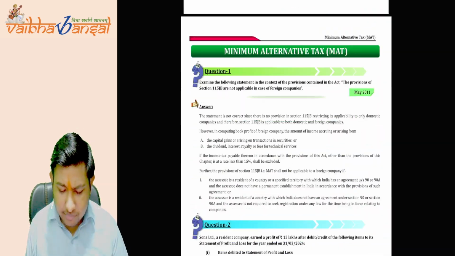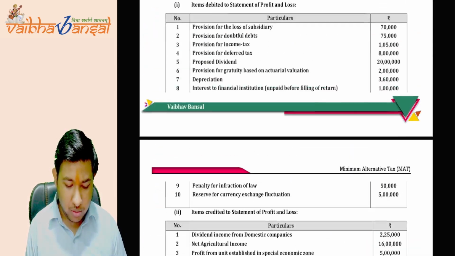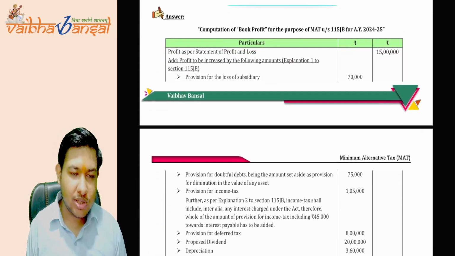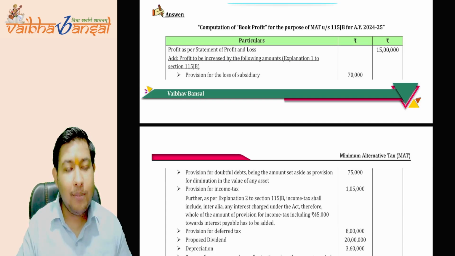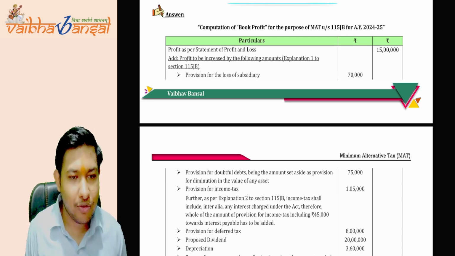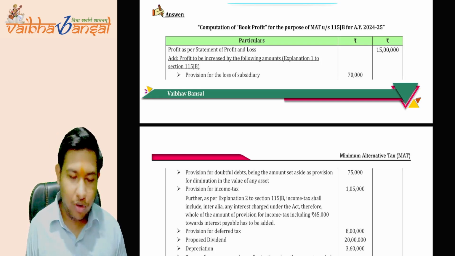Now I have given you some questions and answers. The question number one, question number two. You can practice all these questions. At least do the MAT portion, because in the question of MAT, the question of PGBP also comes. The knowledge of PGBP is also tested in the questions of MAT. So if you are able to solve it on your own, do it on your own.